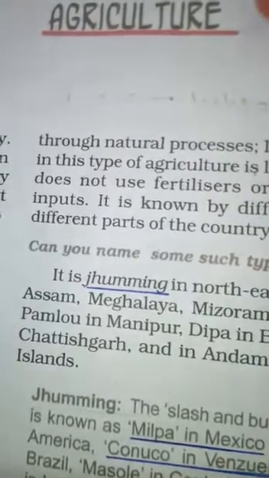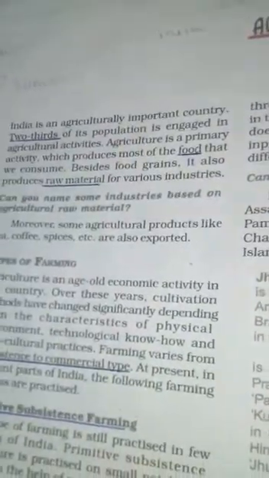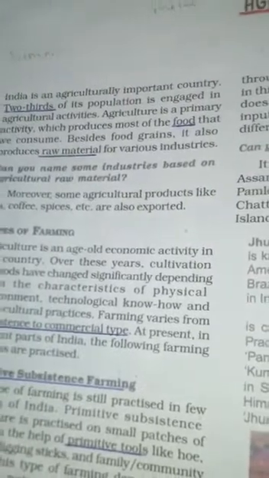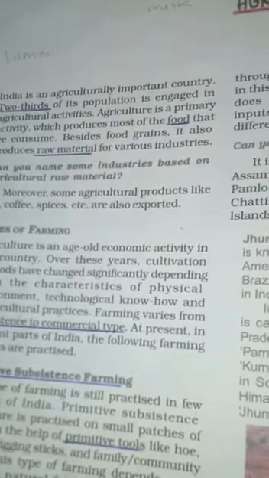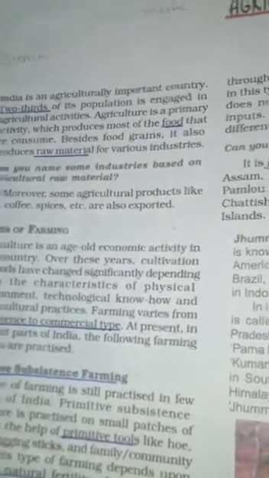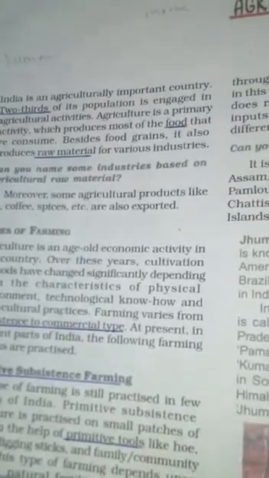Hello children, I am going to summarize the lesson Agriculture from your geography book of class 10. Here the lesson talks about the agricultural occupation. Here in our country, the majority of the population depend upon farming. Farming produces the food crops that we consume, and also produces the raw material for different industries.